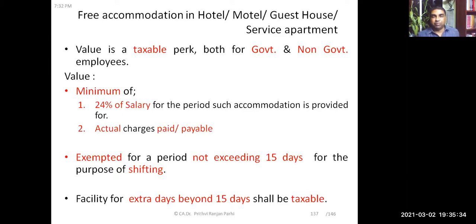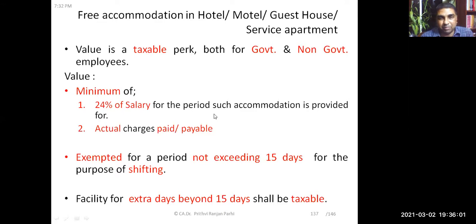Now, one more kind of rent-free accommodation which may be provided is in a hotel, motel, service apartment, or guest house, etc. The value is taxable. Any of this kind of accommodation is taxable for both government as well as non-government employees. But how to arrive at the value per perquisite? We have to use this formula.